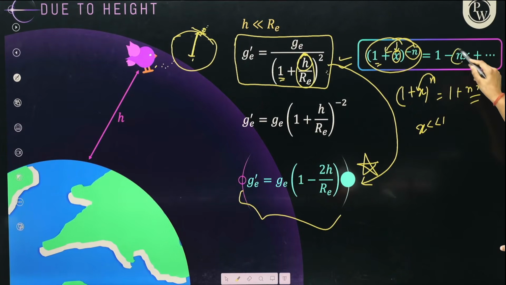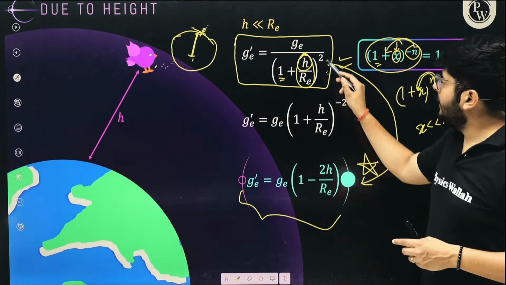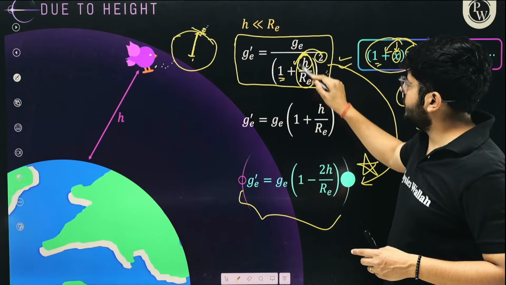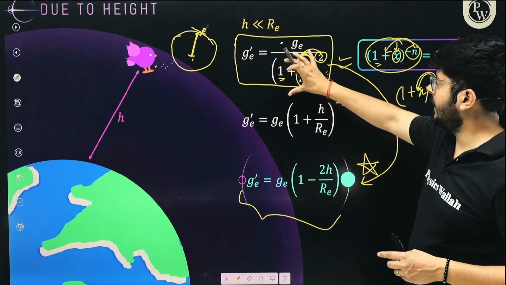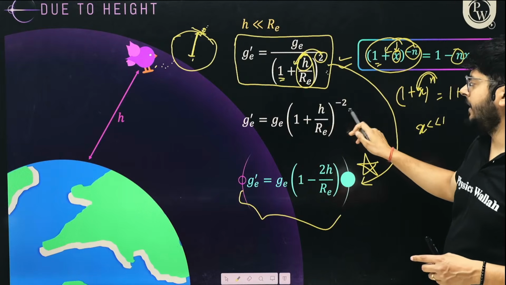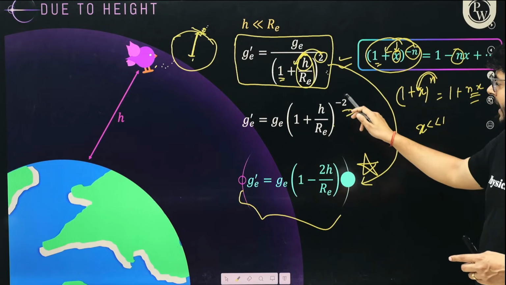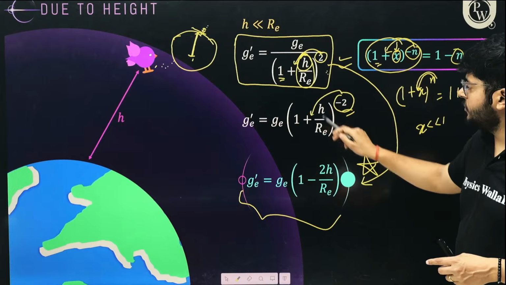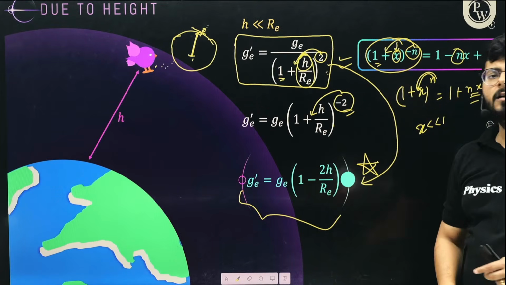The power is becoming the coefficient. If you take the whole thing up, the power will become -2. The same thing is written over here, and the power will become the coefficient, so -2 is coming over here. This is the new value.